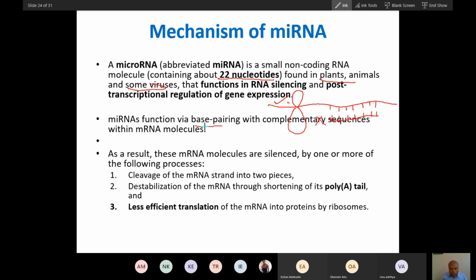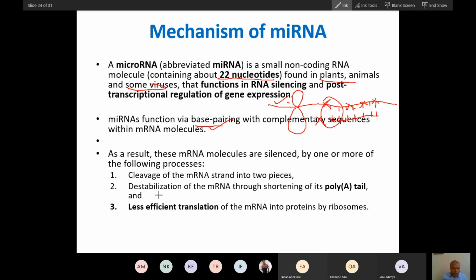So you can see it will form base pairing with complementary sequences, sequences that match this microRNA. That is how it will inhibit protein synthesis. As a result of the formation of these complementary sequences, three events happen. You can see the cleavage of mRNA. If this does not move, this dimer will recruit some protein, an endonuclease, and that endonuclease will cleave this mRNA. So if mRNA is gone, protein synthesis will not be there.